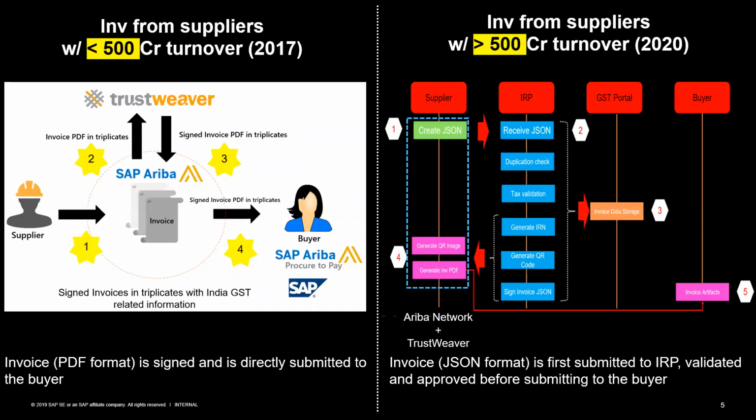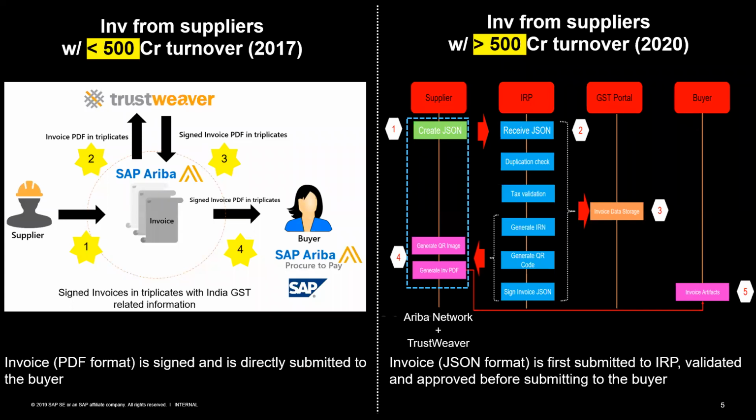there are 5 entities, or 4 entities, if you see. There is a supplier, a buyer, a tax authority portal in between, which is the invoice registration portal, and then the GST portal. What is mandated now is that every time a supplier creates an invoice, it has to be first reported to the tax authorities. The invoice registration portal, or IRP, will validate whether this is a unique invoice from this particular supplier.